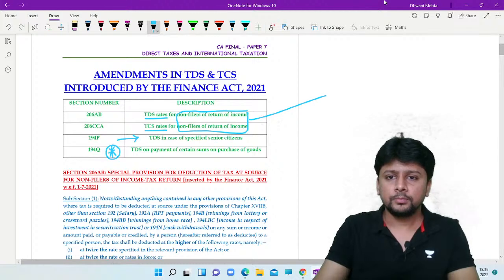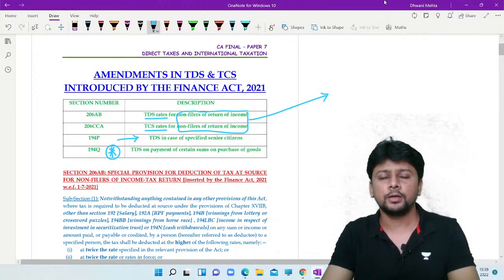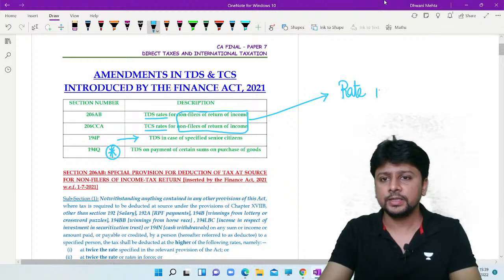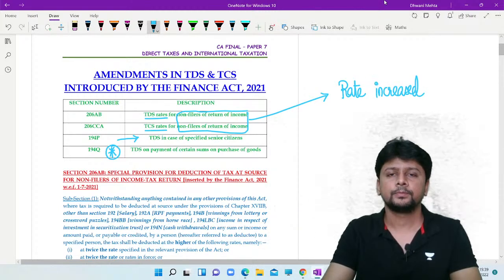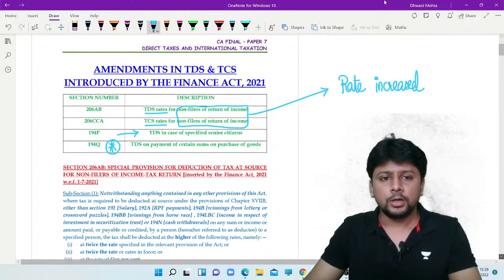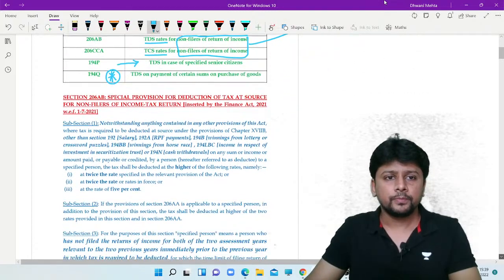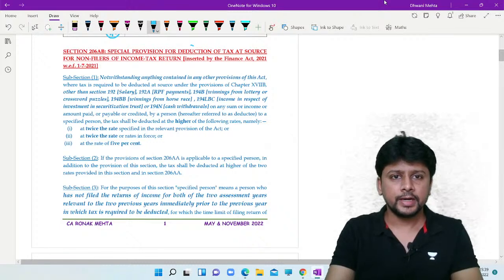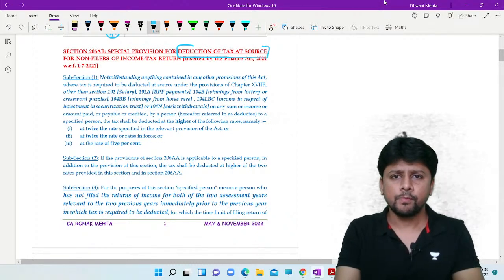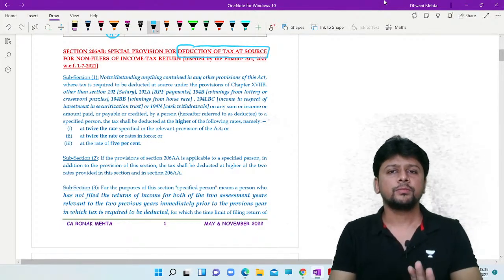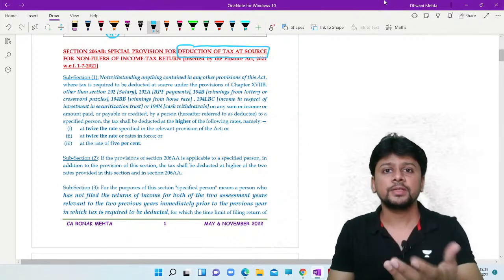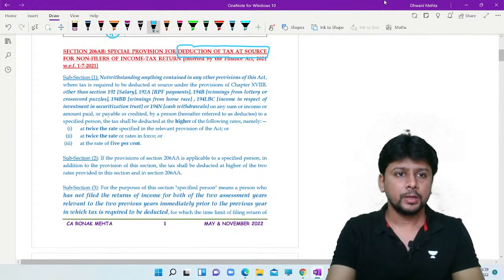Basically, if you are somebody who has not filed a return, then your TDS rates and TCS rates have increased. A new section is introduced, 206AB. This is for deduction of tax at source if you are somebody who is not filing a return. What do you mean by somebody who is not filing a return?